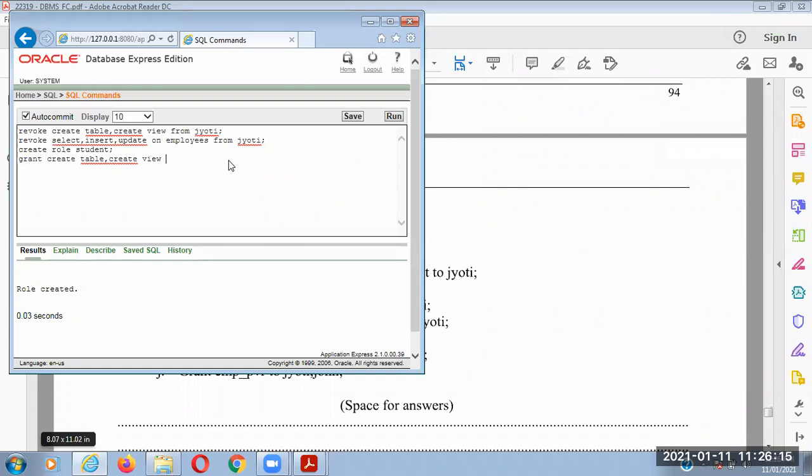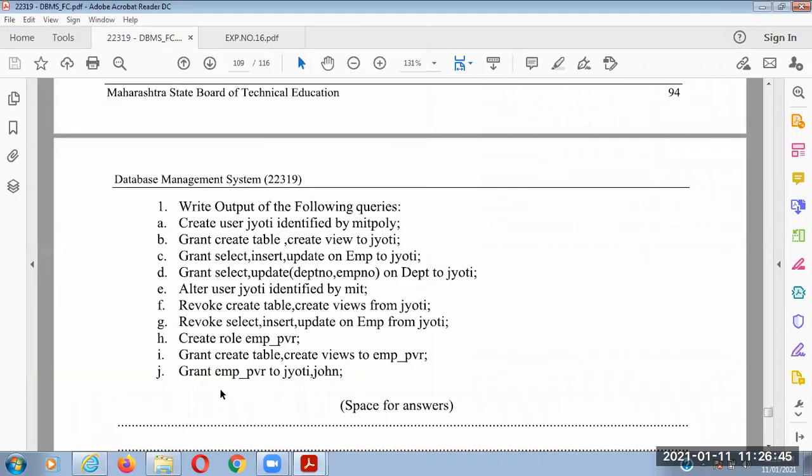These permissions are granted to whom? Student. Okay, student is the role, and now student is able to create a table and able to create a view. The statement is processed, which means it is an appropriate statement. Now we have created a student role, and student has the ability to create a table and create a view. Now I can assign this role to the user.